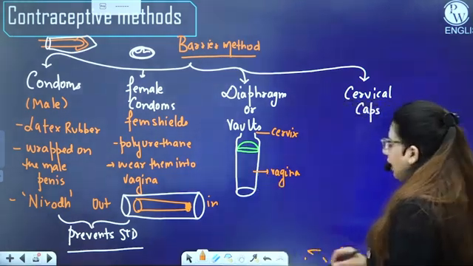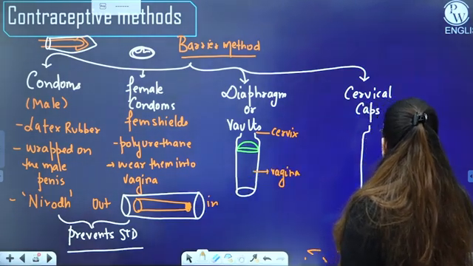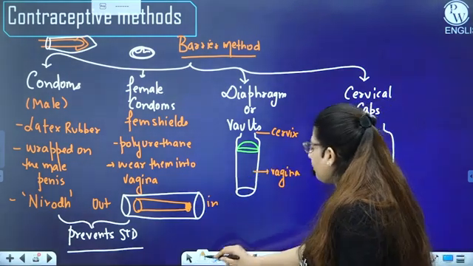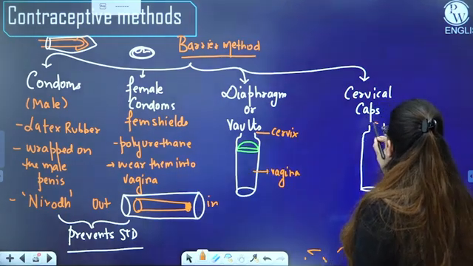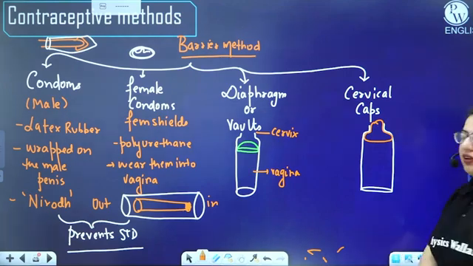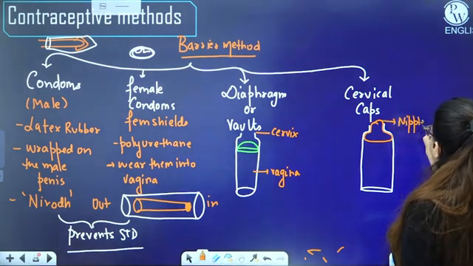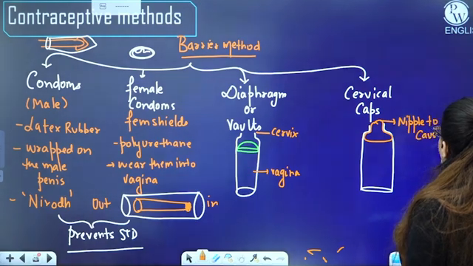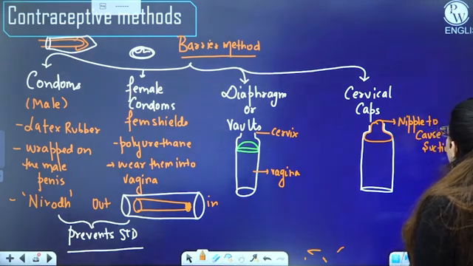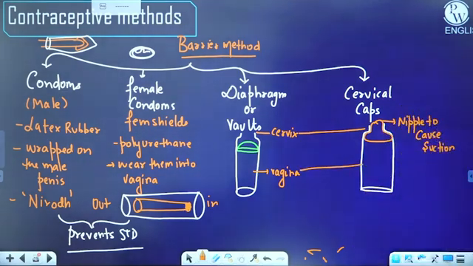Talking about the cervical cap, if this is the cervix and this is the vagina, the cervical caps are inserted in the cervical region and they have a nipple like structure that will cause suction like this. And they are also not covering the entire genital. So this is how they can also not prevent the STD, right?